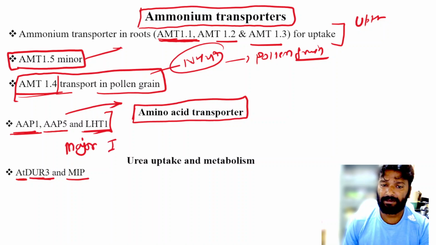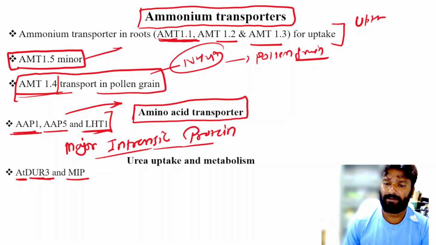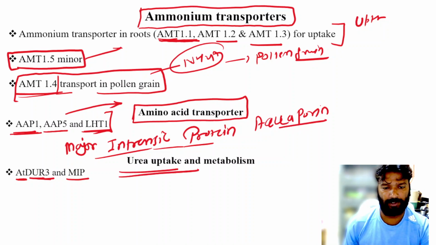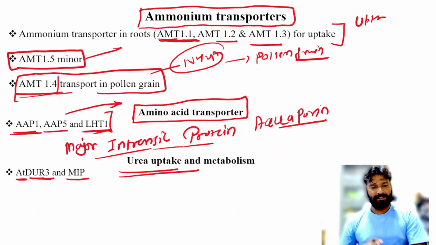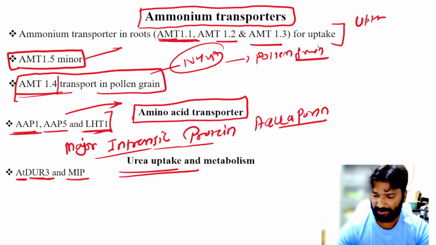There are two transporters for urea, Arabidopsis thaliana DUR3 and the MIP, that is the major intrinsic protein, that is the aquaporin family. They also transport urea. Okay, so friends, this is about the nitrate, ammonium, amino acids and the urea transporters.